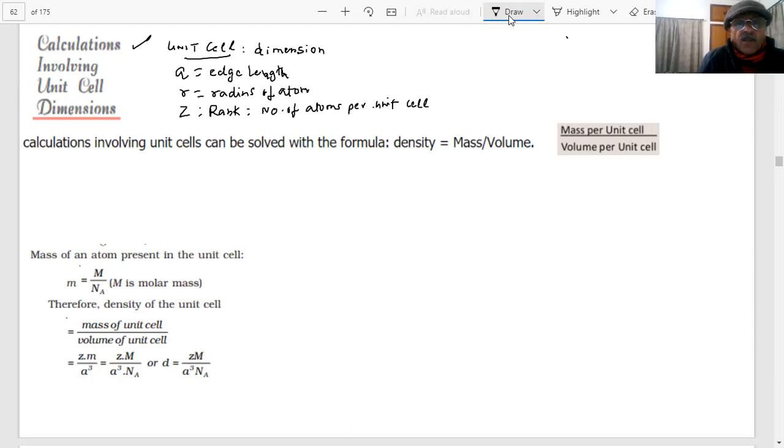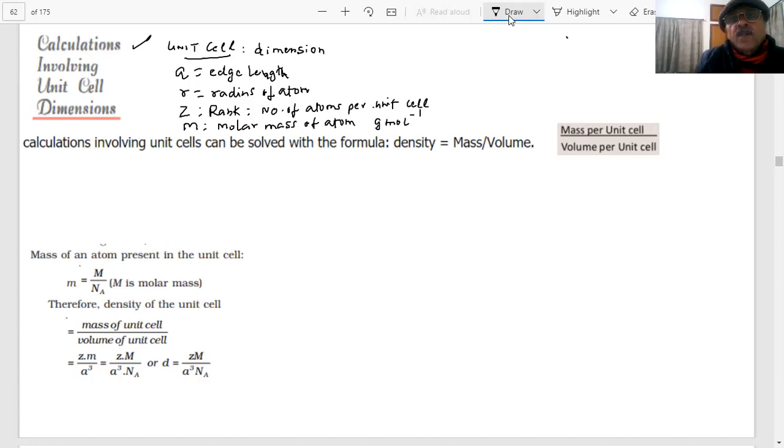And atoms have a molar mass. M is the molar mass of the atom, students. What are the units? Gram per mole. Be careful, every word is important.